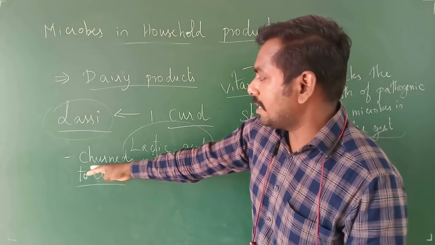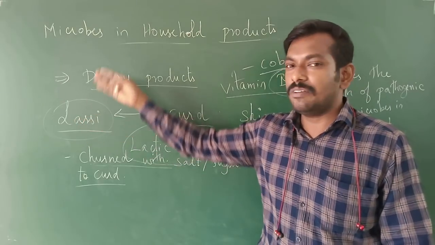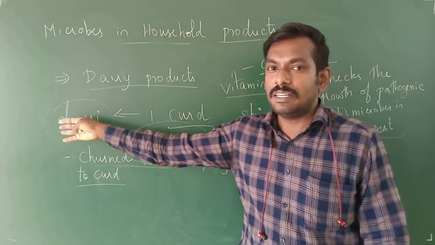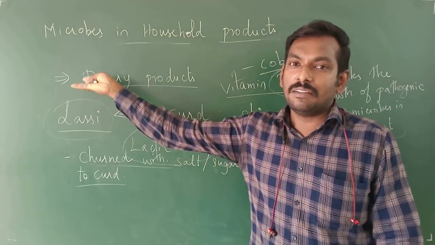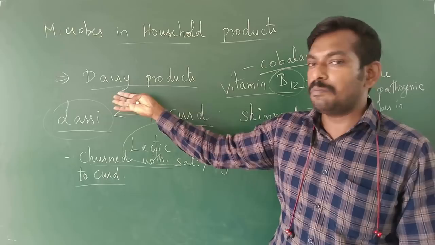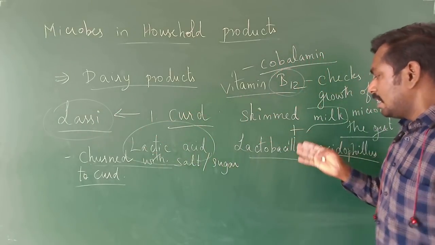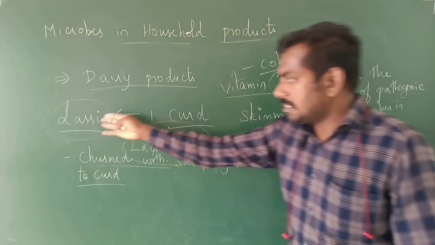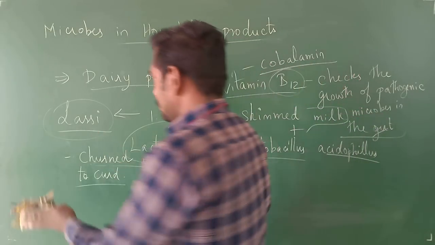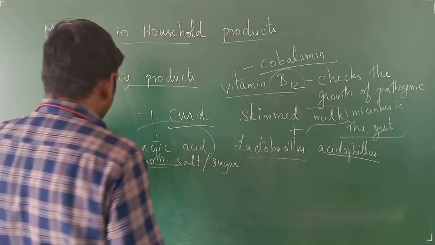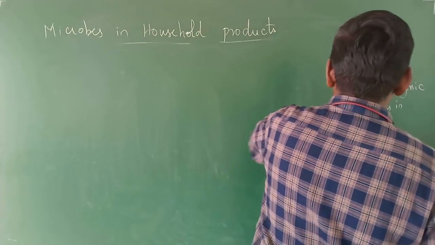One time in NEET also they have used this as a question, right? What is lassi, what are the microorganisms involved, and what is the initial product used for the formation of lassi? So you will be having the curd and the organism is Lactobacillus acidophilus, and when it is churned with salt or sugar it is called lassi, right? Then we will see about the yogurt.